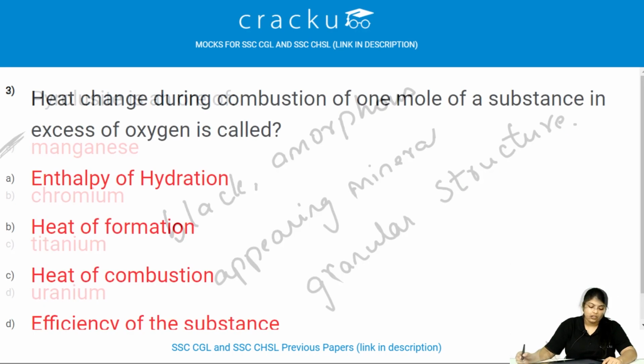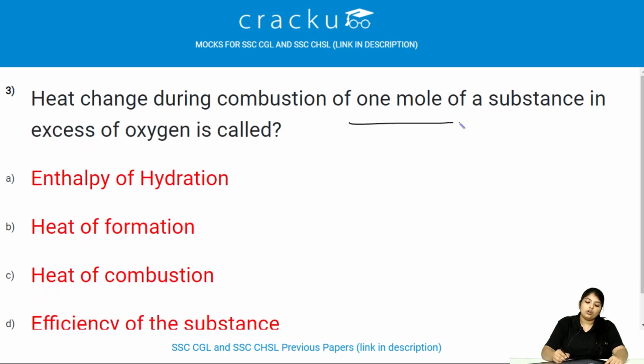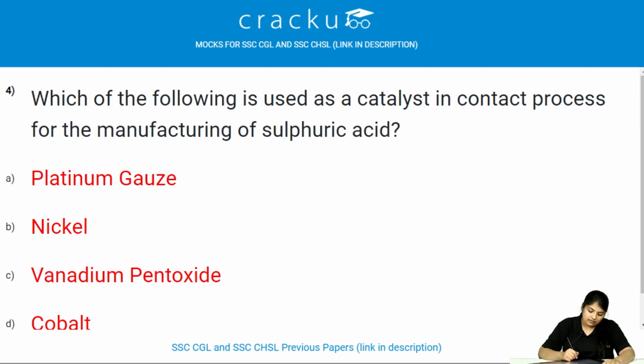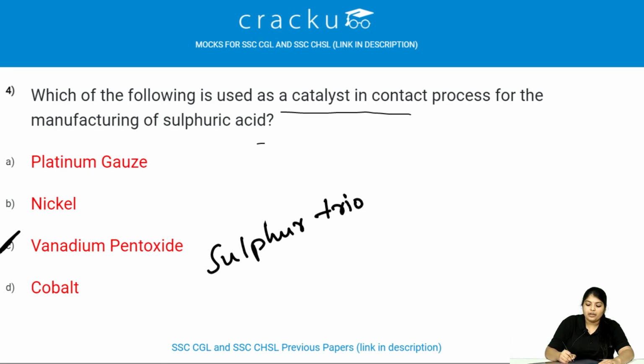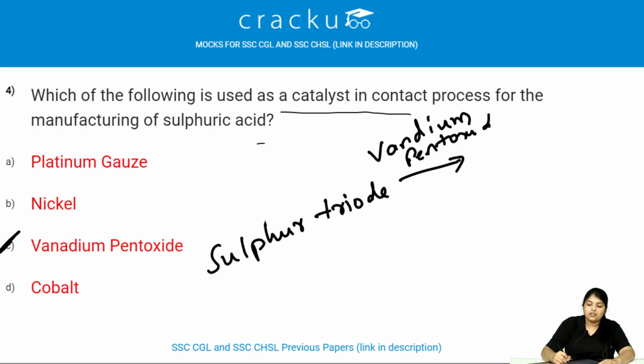Let's see the next one. Heat change during combustion of 1 mole of a substance in excess of oxygen is called heat of combustion. It's just the definition. Which of the following is used as catalyst in the contact process for the manufacture of sulfuric acid? The catalyst we use is vanadium pentoxide. Sulfur trioxide in presence of vanadium pentoxide gives rise to sulfuric acid, that is H2SO4.